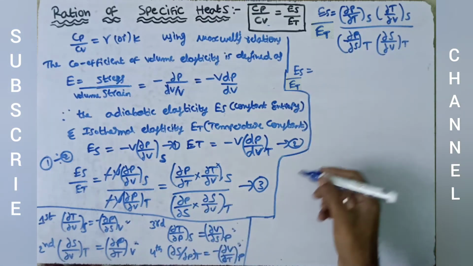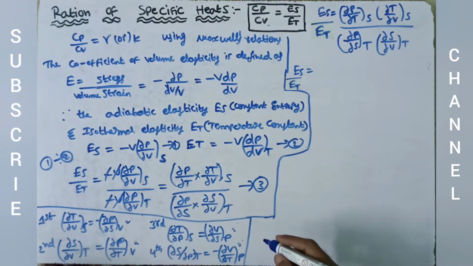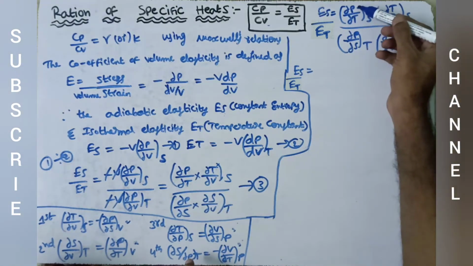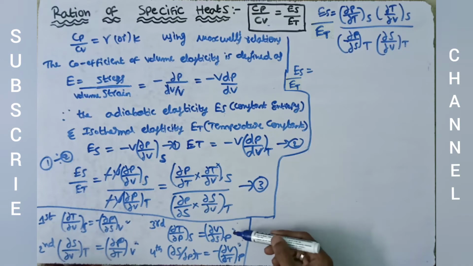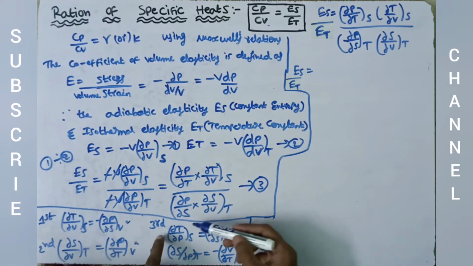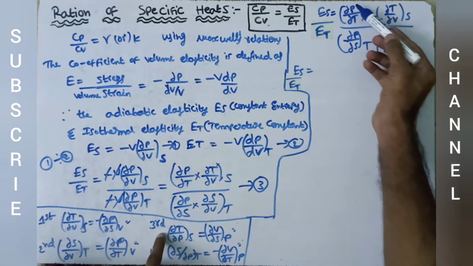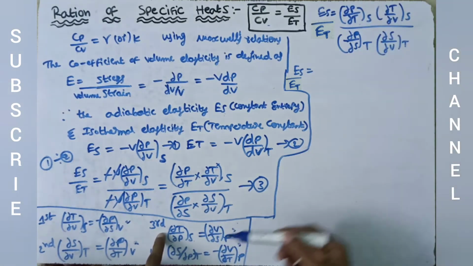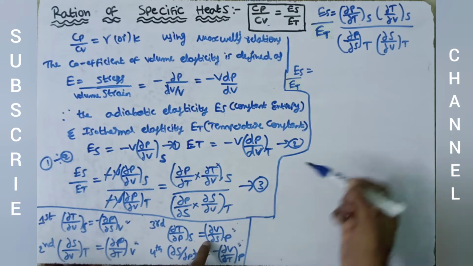Now we will substitute Maxwell's 4 thermodynamical relations accordingly. In this equation it is dou T by dou P where S is constant, while here it is dou P by dou T where S is constant.